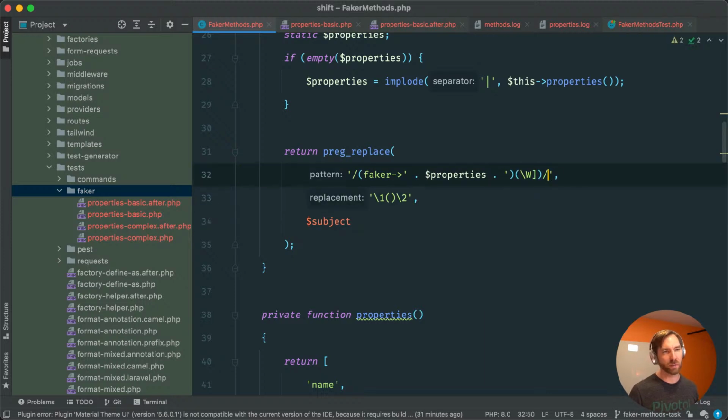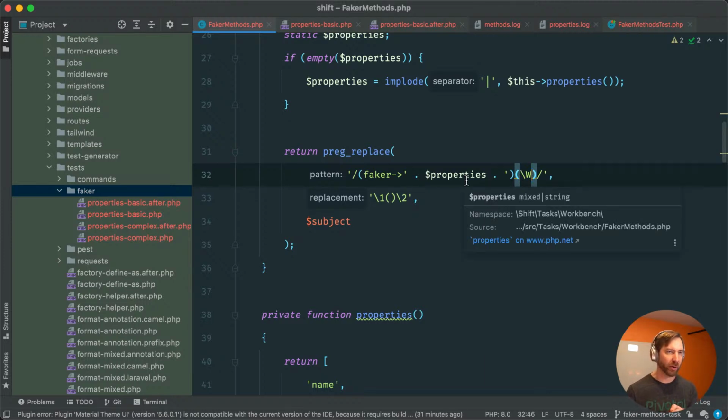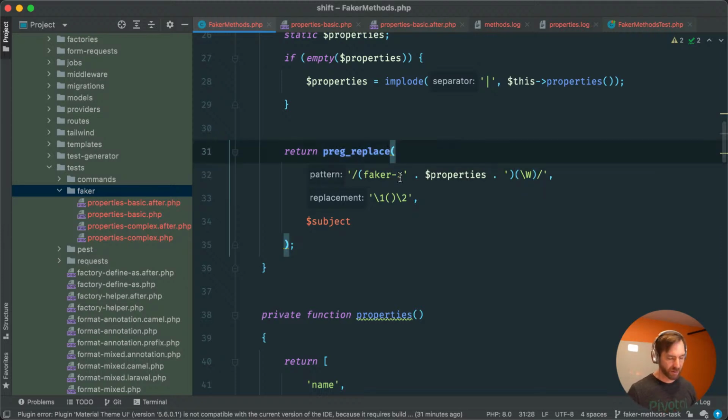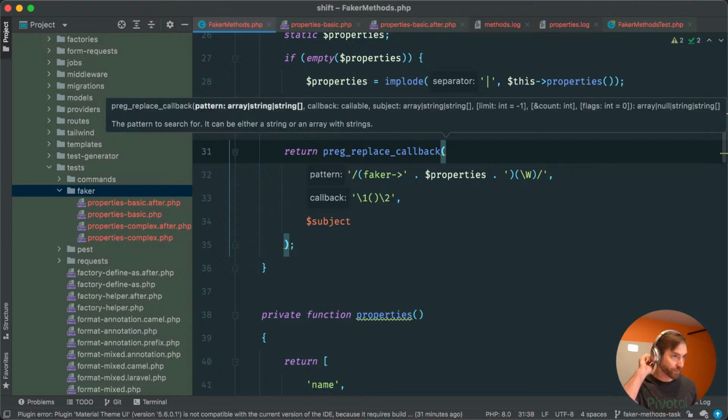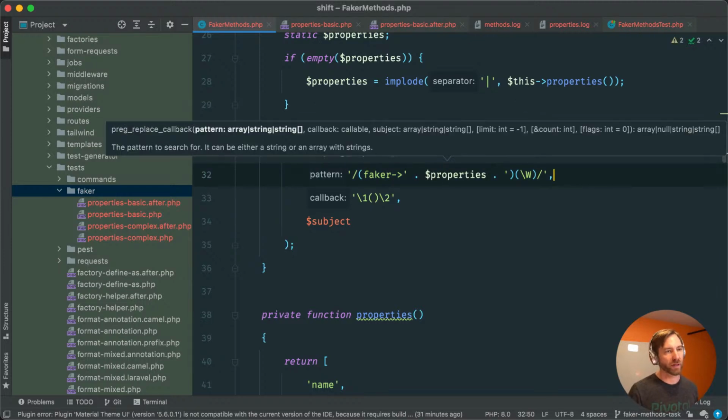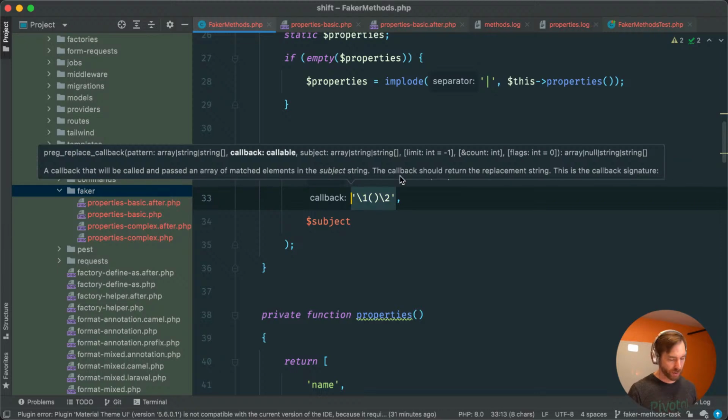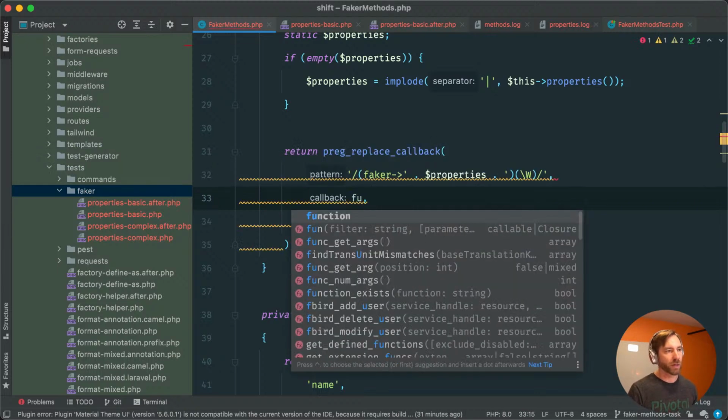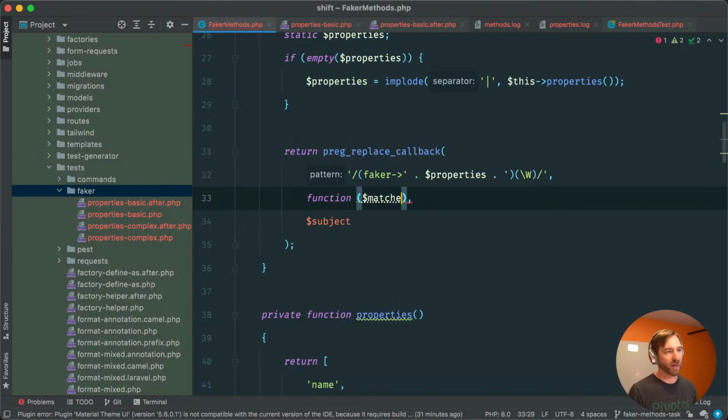So we're going to say faker properties and then a non-word character, meaning it's not a continued piece of what's a known property name inside of PHP. And I think I'm going to have to now change this to prerequisite callback. And we're ultimately going to have to make a little function here, or closure. So we'll say function matches.